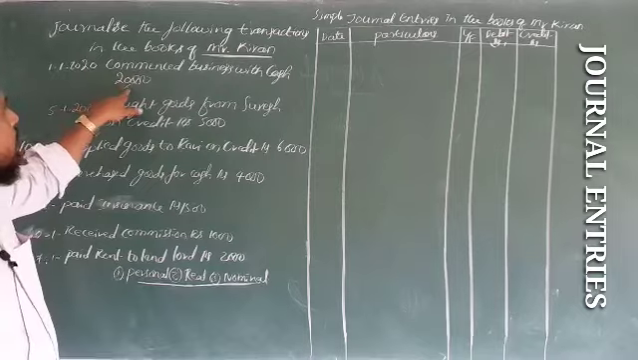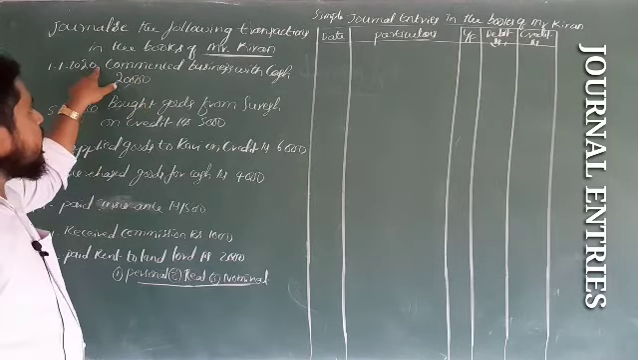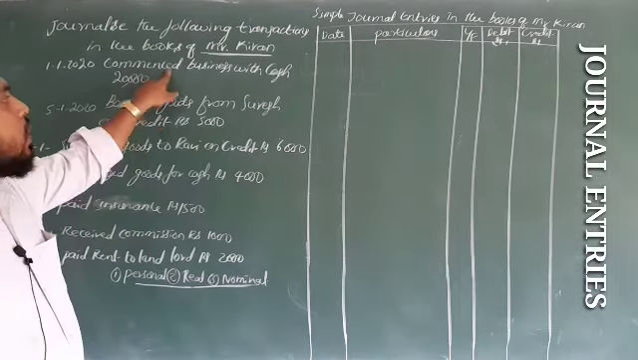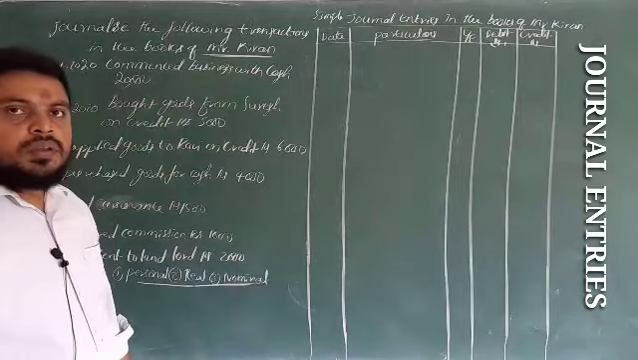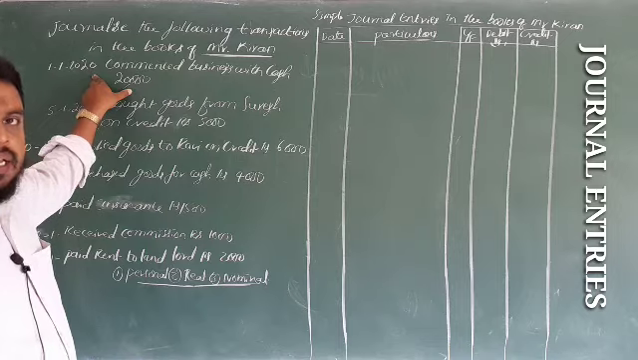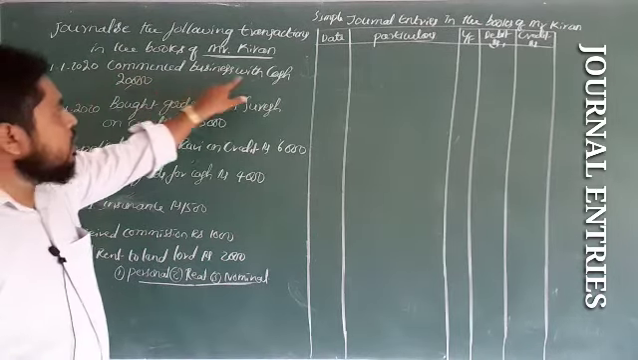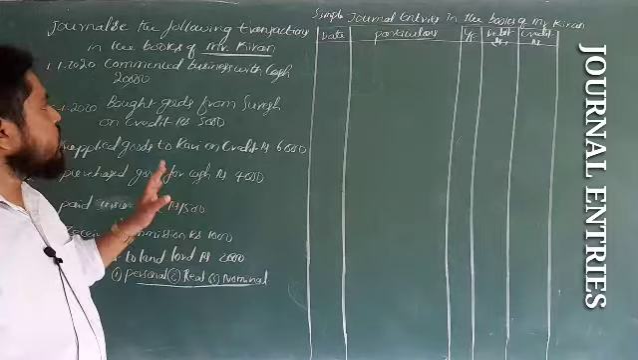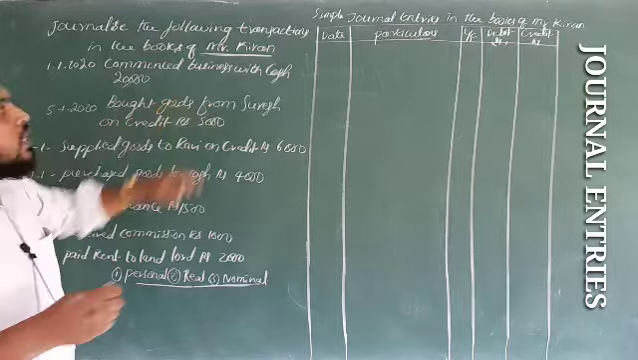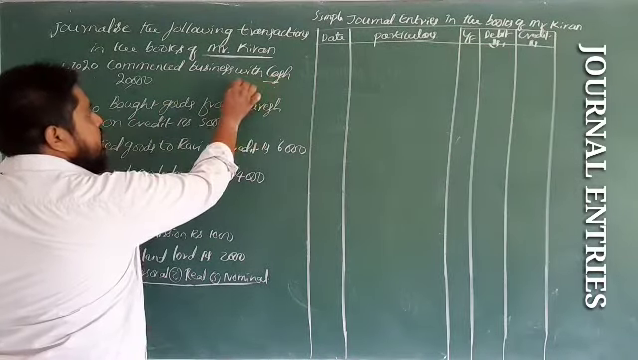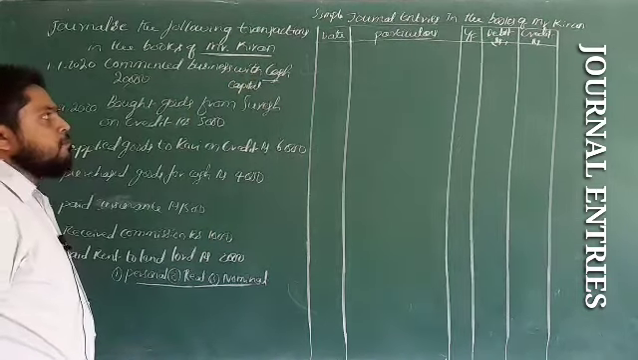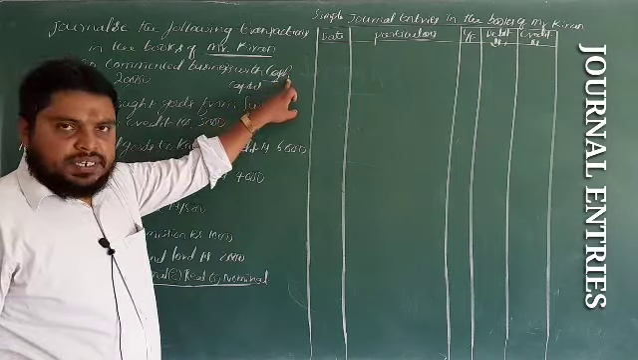In this transaction, the owner is starting his business. Commence means he has started the business with cash. First we have to analyze the transaction, and find out how many accounts are involved. In this transaction, two accounts are involved: first the cash account and then the capital account.